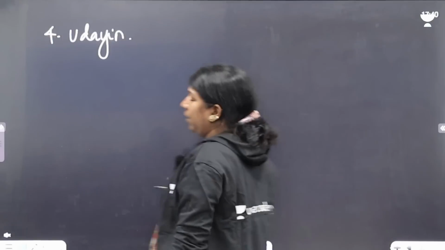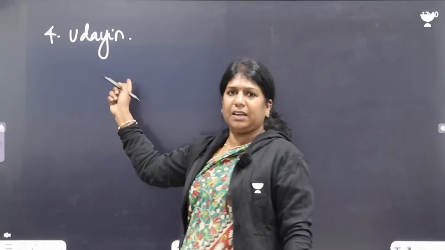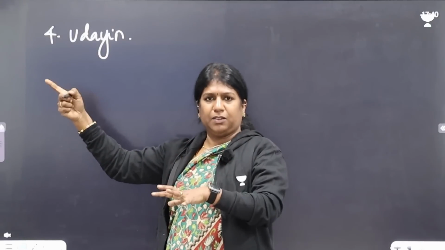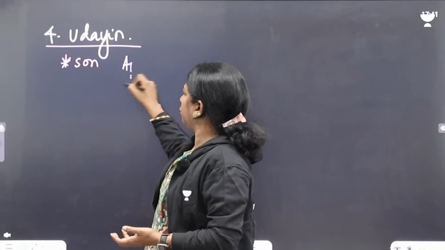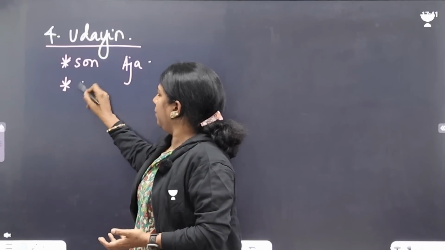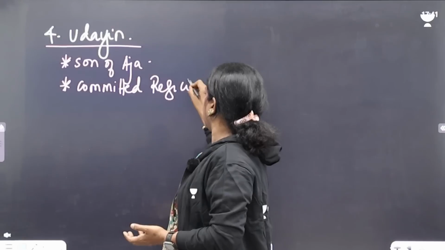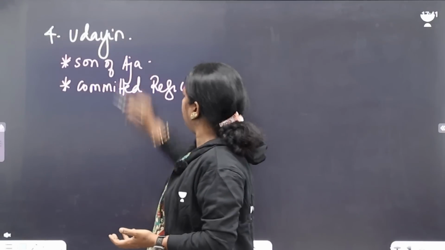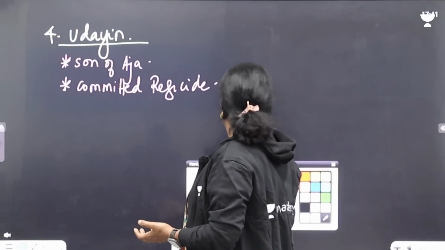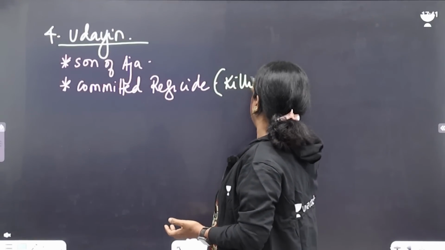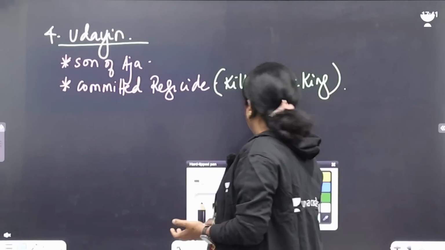And I just told you, when Ajatasattu killed Bimbisara, it's called patricide. Now here, Udayan killed a king, so it's called regicide. And who was Udayan? Son of Ajatasattu. And what did Udayan do? He committed regicide. So what is regicide? Killing a king. Regicide is the killing of a king.